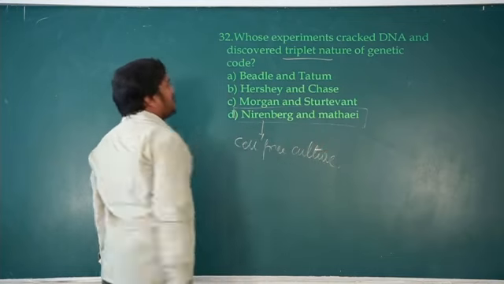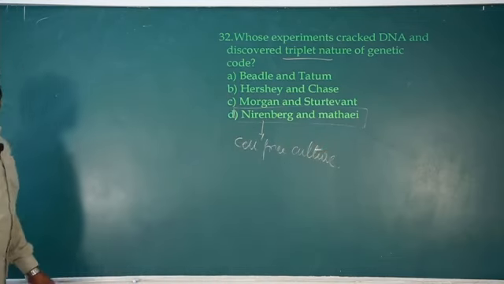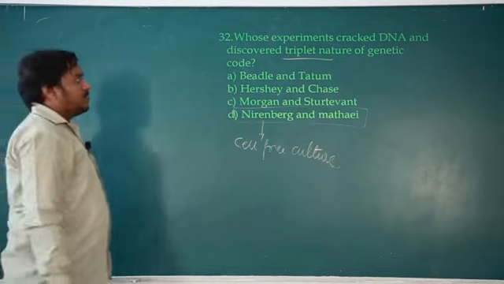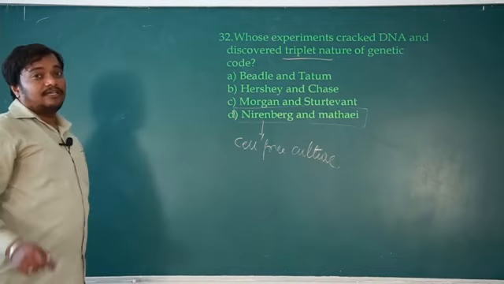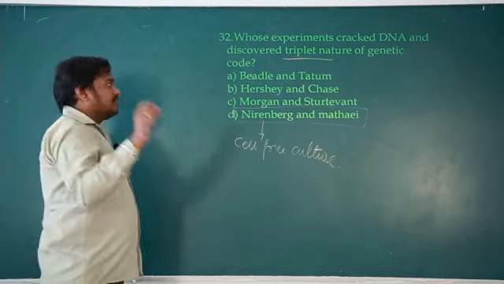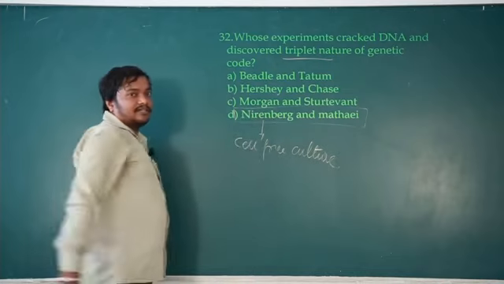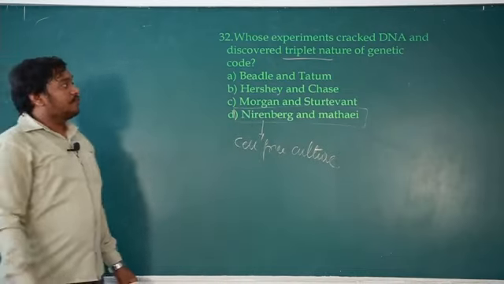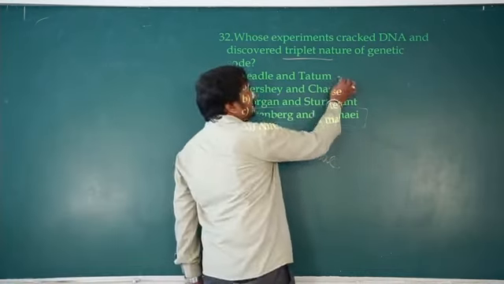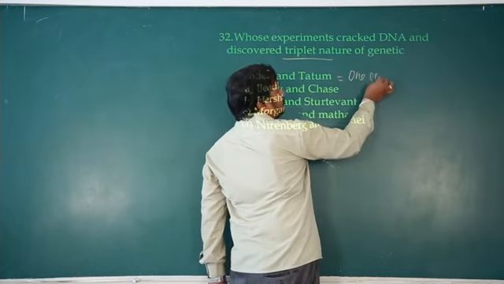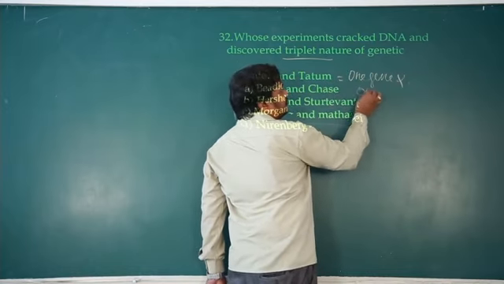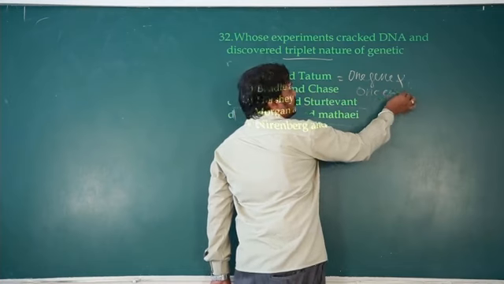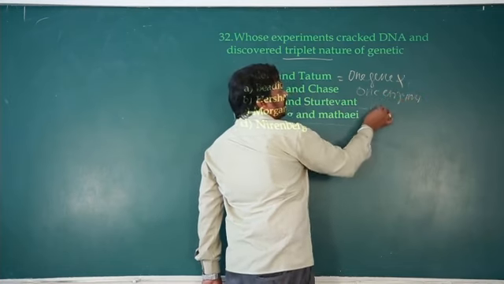Cell-free culture. Hershey and Chase. So Hershey and Chase for transduction. They proved the genetic material, that DNA is genetic material. Morgan and Sturtevant worked on Drosophila. So Beadle and Tatum, 1 gene 1 enzyme hypothesis.